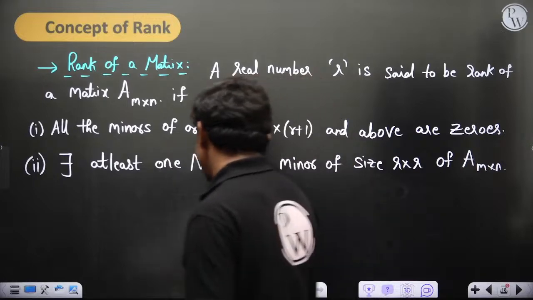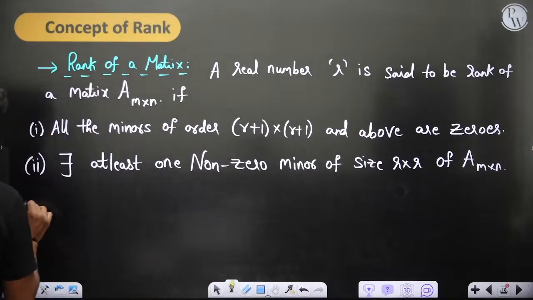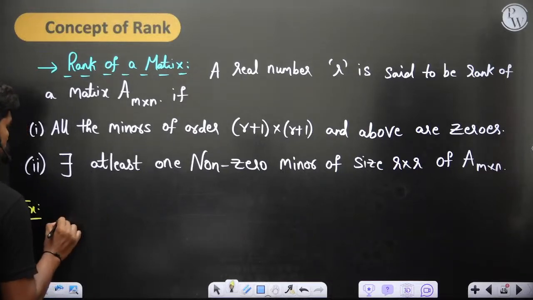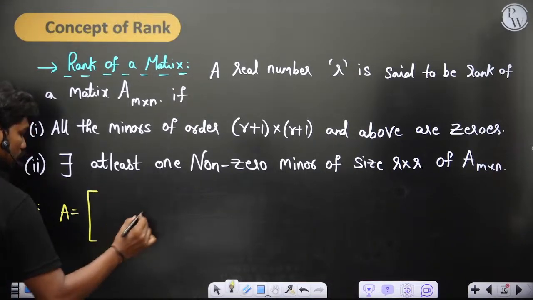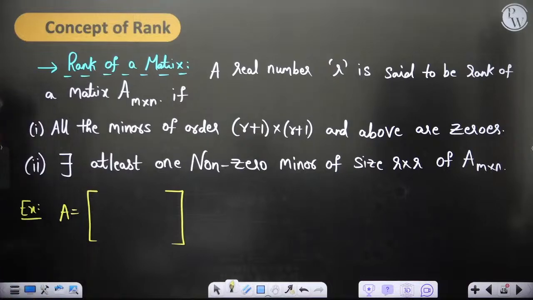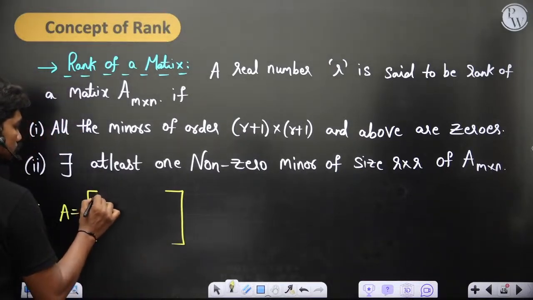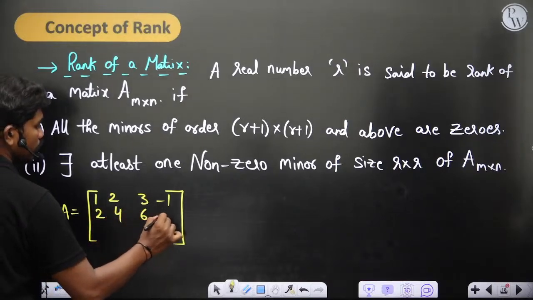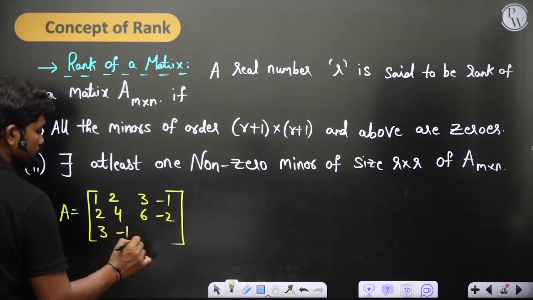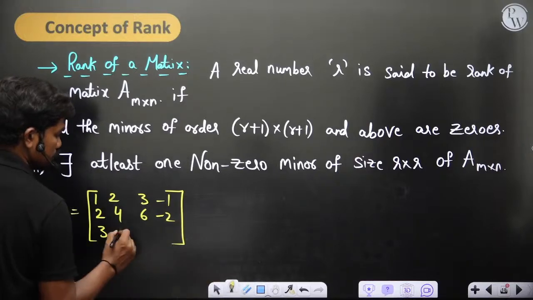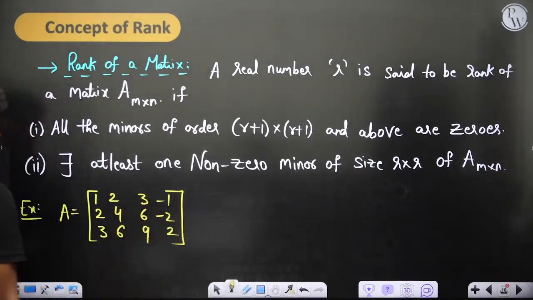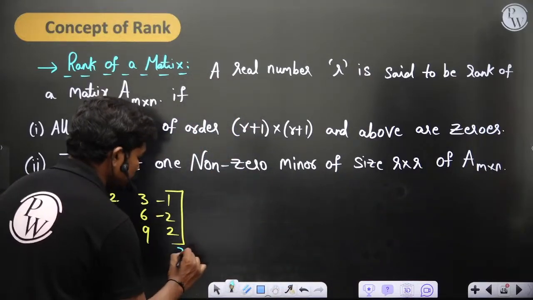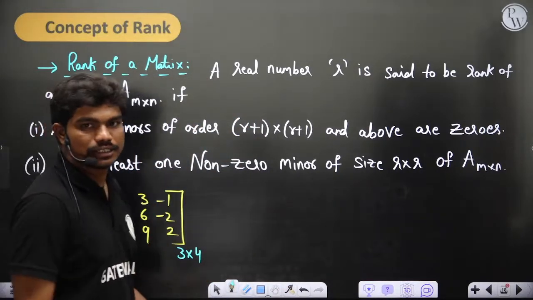Let's see, if you take a matrix A, let's say I'm taking a matrix of size 3 by 4, for example. Rows: 1 2 3 minus 1, then 2 4 6 minus 2, then 3 6 9 2. Okay, so this is a matrix, and clearly it is of size 3 by 4.